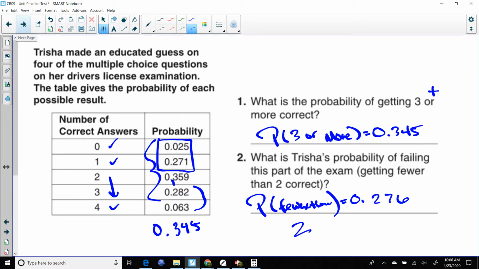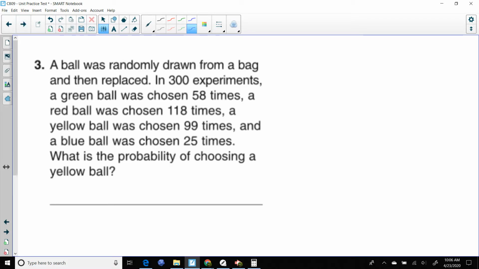All right, moving on to number 3. A ball was randomly drawn from a bag and then replaced. Now, they did it 300 times. So we already know before we start that the total is going to be 300. For probabilities, we always want to do favorable over total. So we're going to figure out one of these probabilities like this. The green ball was chosen a couple of times, the red ball a couple of times, the yellow ball a couple of times, and the blue ball a couple of times. If I added these numbers together, it would give me 300. They already told me that.